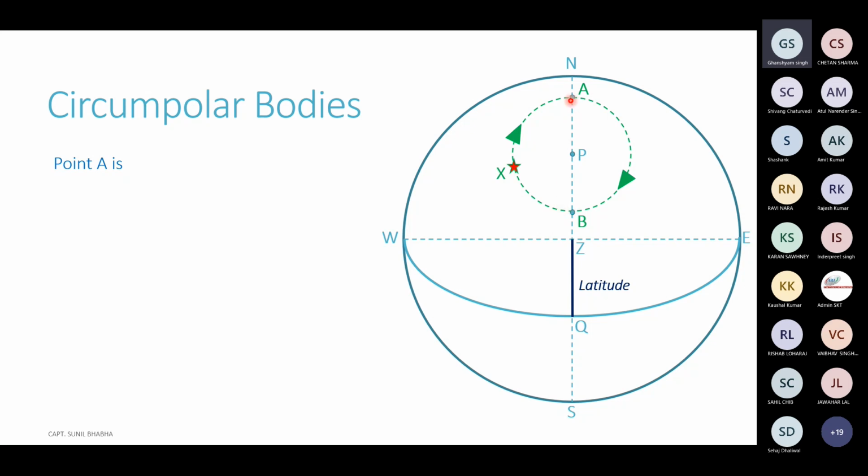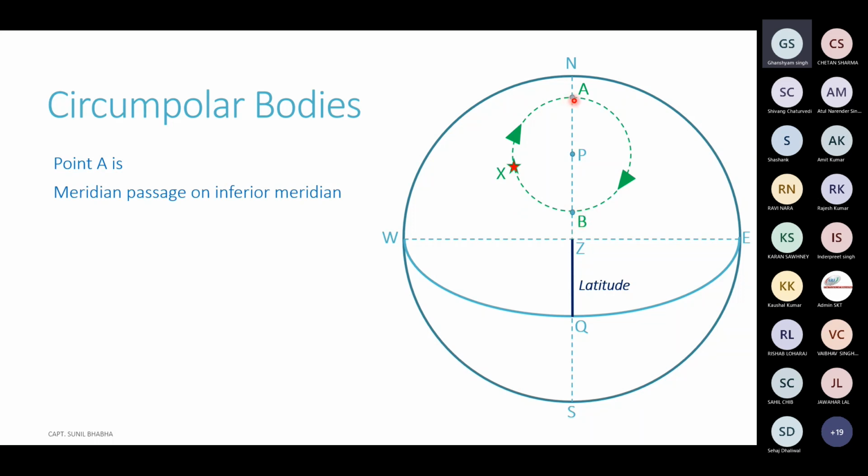At the second instant, at point A, it is crossing the inferior meridian of the observer, or the opposite meridian of the observer. When you go on the other side of the pole, this represents your inferior meridian, the reciprocal meridian. So at point A, the body crosses the inferior meridian of the observer. At point B, it crosses the observer's meridian.